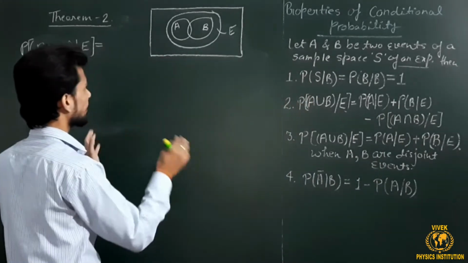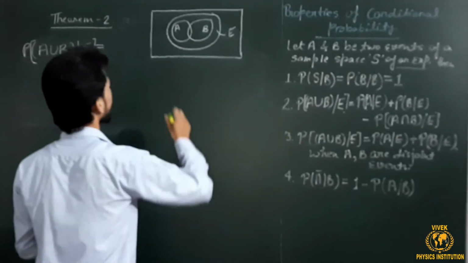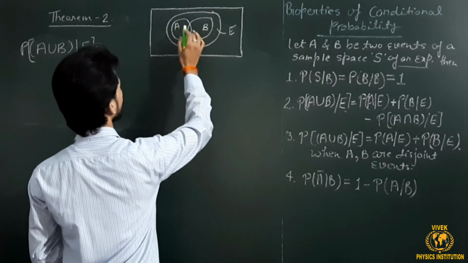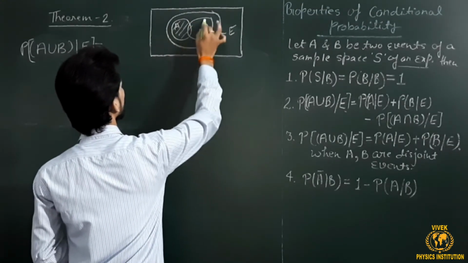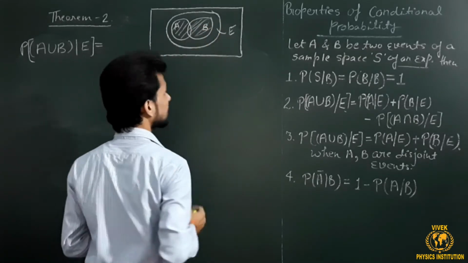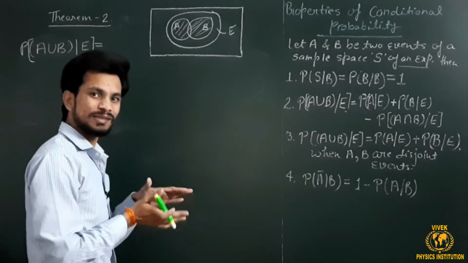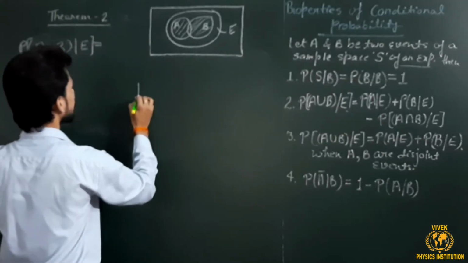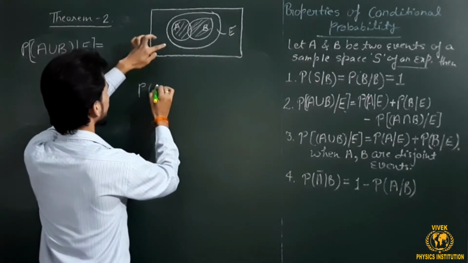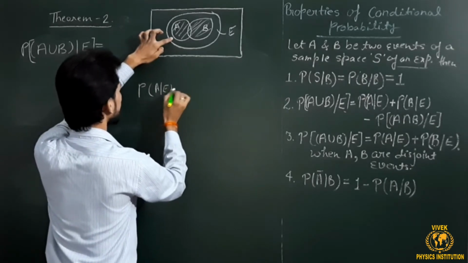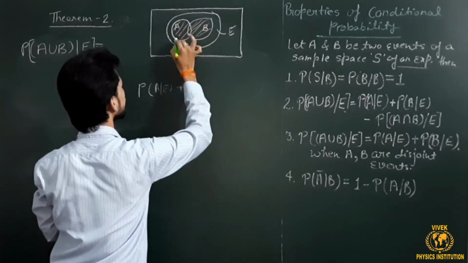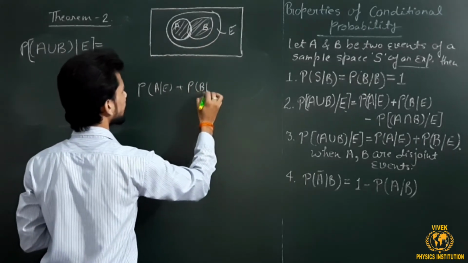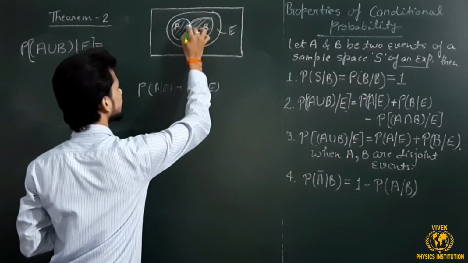Its simple meaning from the Venn diagram is this. If I am interested in finding the probability of A or B under the condition E, I should take P of A under condition E, this one, and the probability of event B under the same condition, this one.